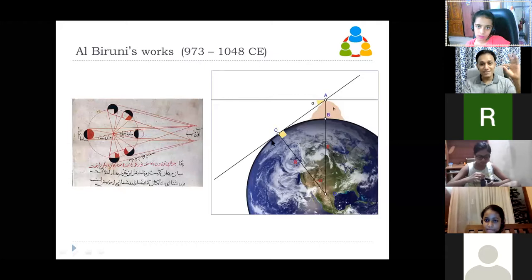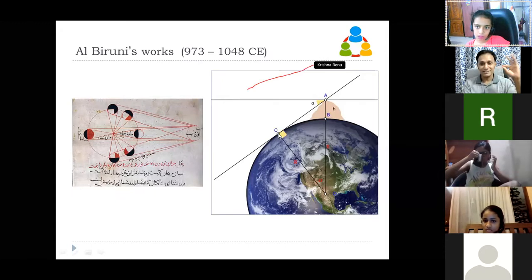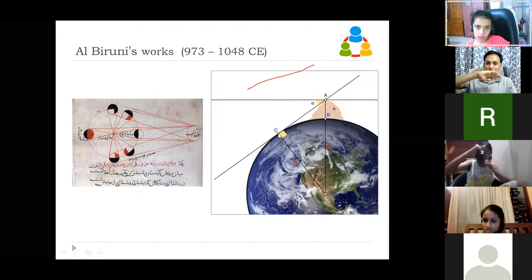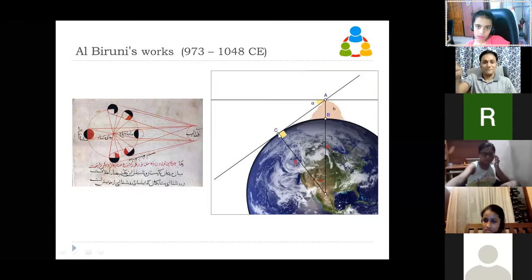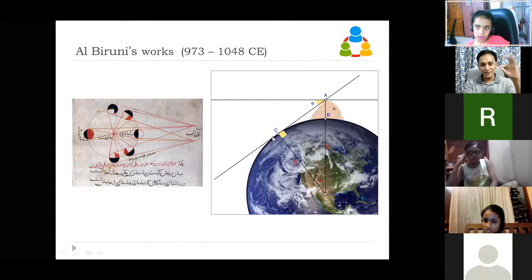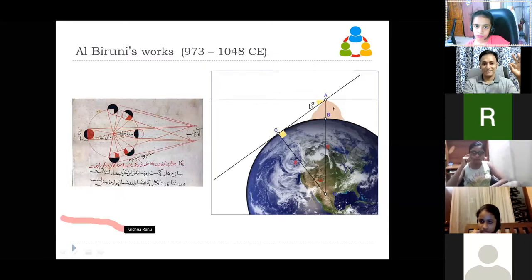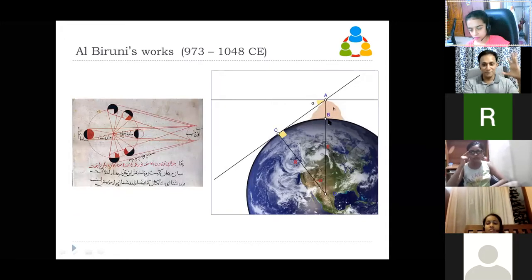With respect to horizon. Horizon means from a mountain you should be able to see the last point on Earth. It is just like when you sit in, say, Kanyakumari or Sri Lanka, you should be able to see the Earth's curvature so that you can see the horizon. So he wanted to identify a place where, from the top, he can see the horizon so that he can measure this angle.